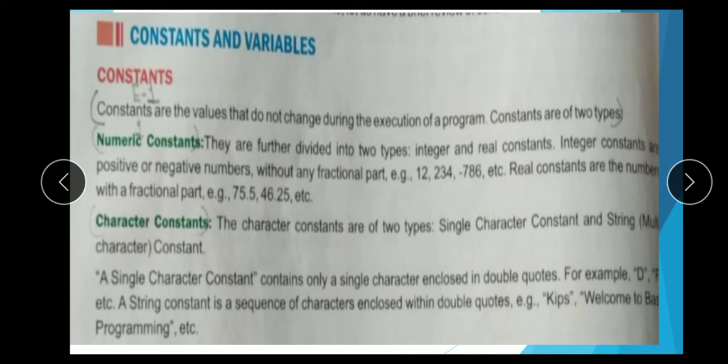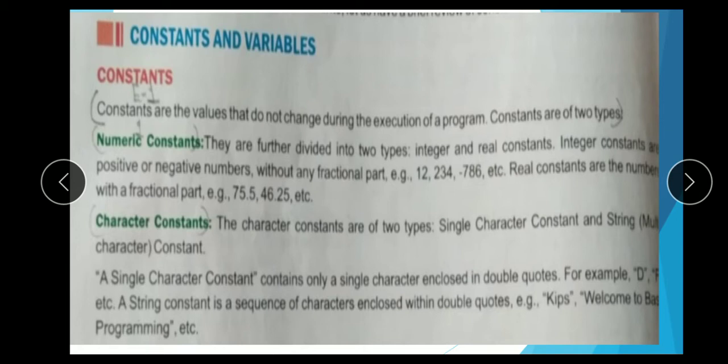So let's discuss numeric constants. They are further divided into two types: integer and real constants. Integer constants are positive and negative numbers without any fractional part. Example: 12, 234, minus 756, etc. Real constants are numbers with a fractional part, like 75.5 and 46.25, etc. Means numeric constants are considered as numbers but divided into two types.